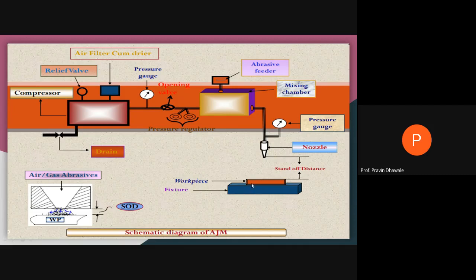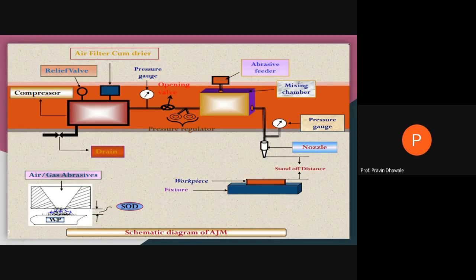This is a fixture. It will be used to clamp or fix the workpiece, right? And from the tip or mouth of the nozzle, you are getting a high velocity jet. It will be striking the surface of the workpiece. The distance between the tip of the nozzle and the upper surface of the workpiece is called the nozzle tip distance, and another word for it is stand off distance. When this high velocity jet strikes the workpiece, it removes material from the upper surface of the workpiece by the action of erosion.